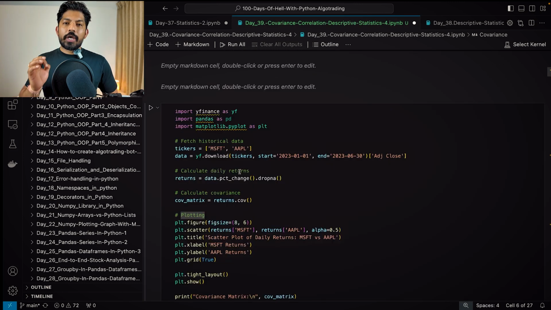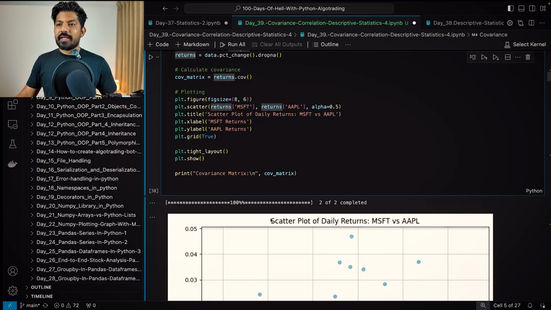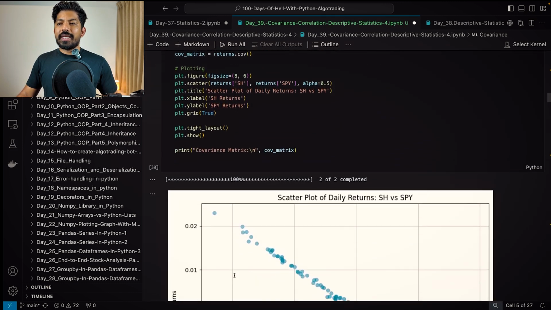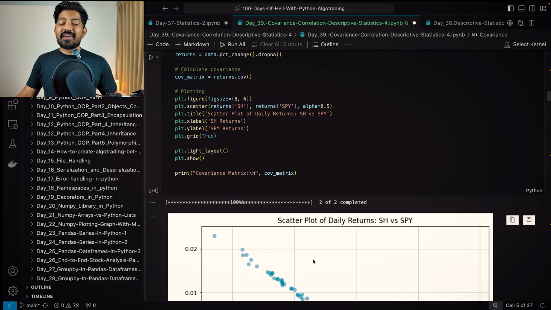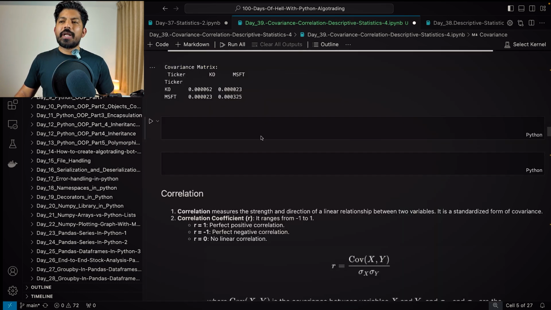Okay, you can see here, we downloaded the data from the Yahoo Finance and we calculate the daily change. And here is the scatter plot of that, right? And you can also see the covariance matrix, which is positive, right? And the next plot is for the negative covariance. You can see here the relationship between the SH and SPY, right? And the third one is for the neutral, like there is not much covariance between these two values, Microsoft and KO. Now let me tell you the problem.